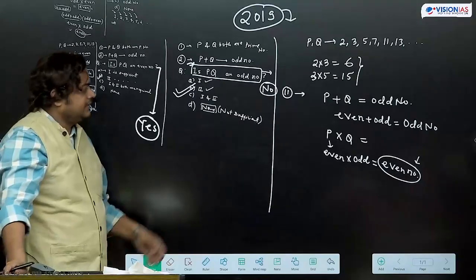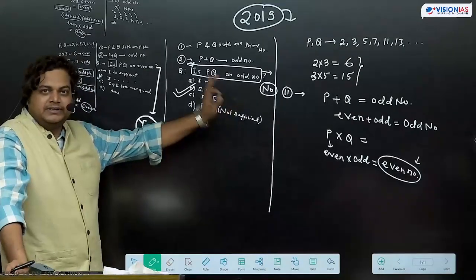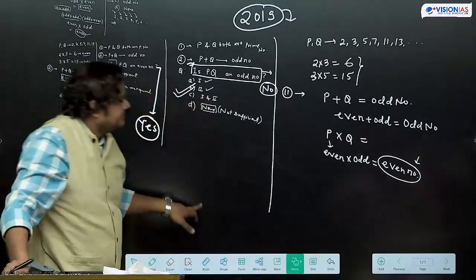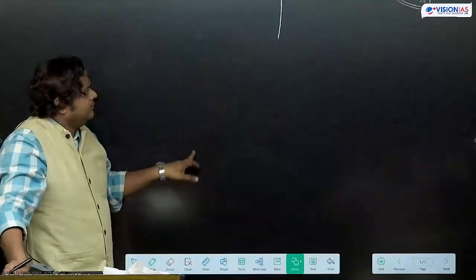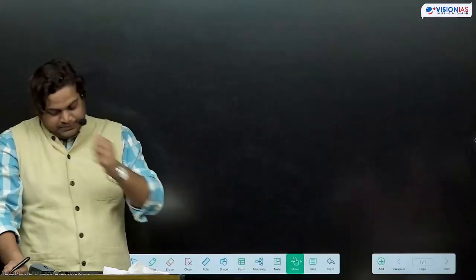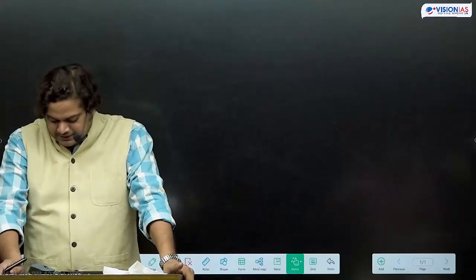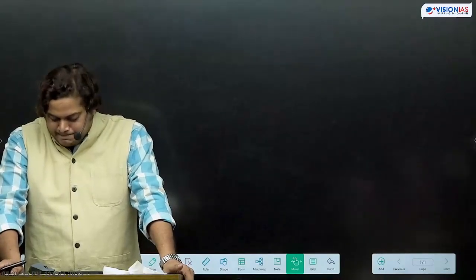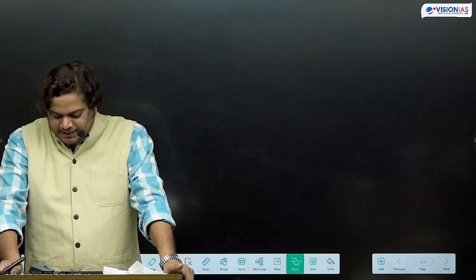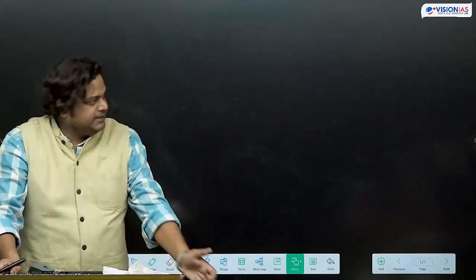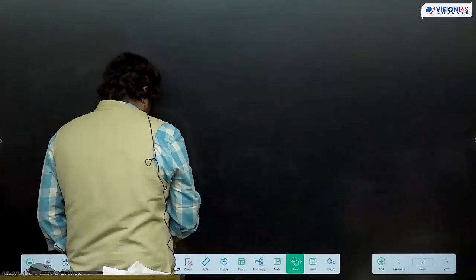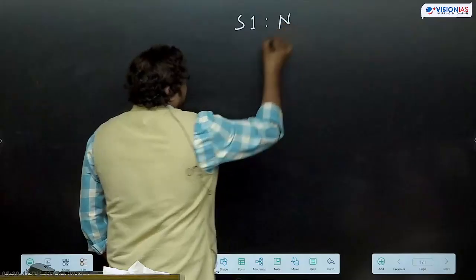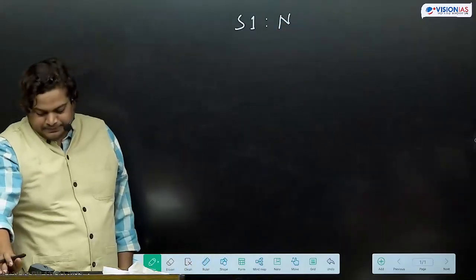Now another, has everyone written this question down? Everyone understood? Let's move ahead. Now we'll see some questions of the same type. Write down this question. Statement 1: N is a prime number.